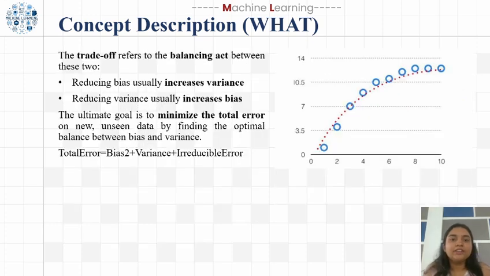The trade-off between variance and bias is the balancing act between these two. Reducing bias usually increases the variance, and reducing variance usually increases the bias. The ultimate goal of the trade-off is to minimize the total error on new and unseen data, that is, our testing data, by finding the optimal balance between bias and variance. The formula for the error is bias squared plus variance plus irreducible error.